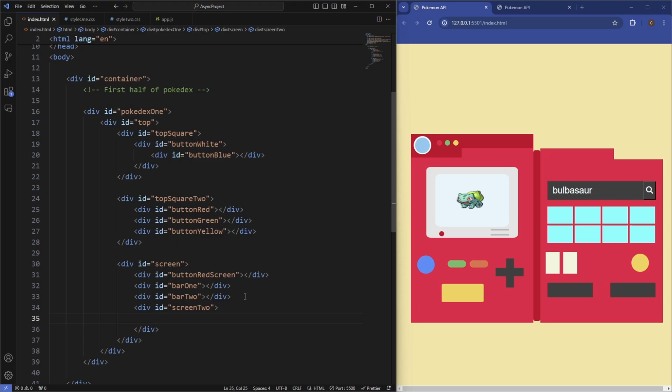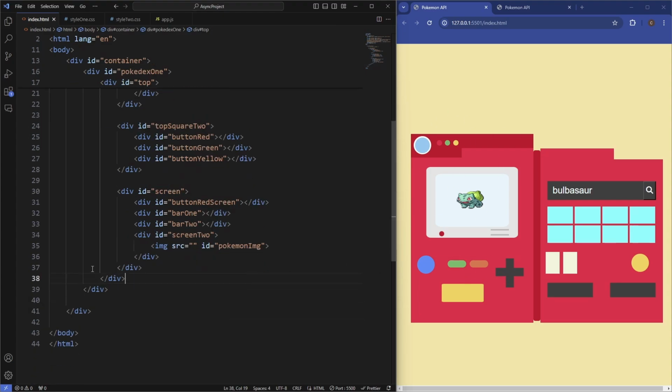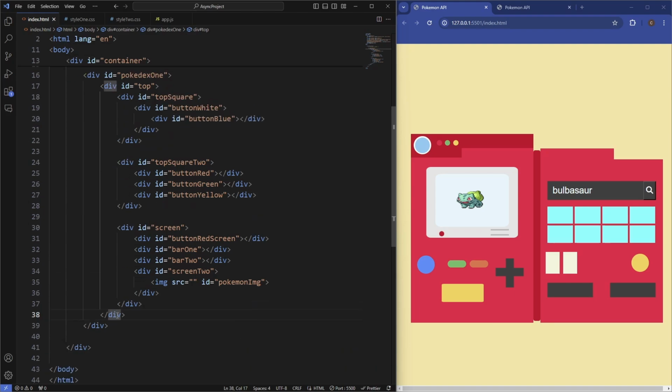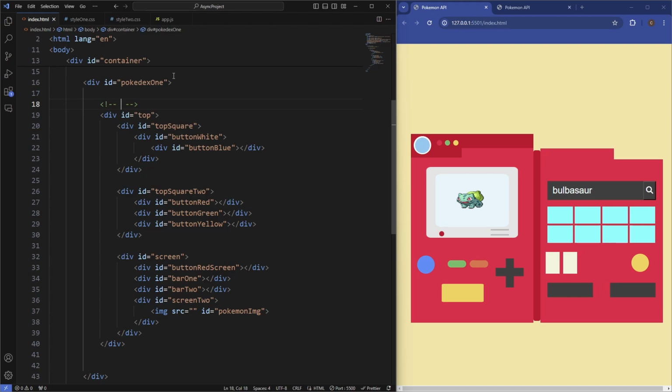Inside of that we'll have an image tag. We'll leave the source attribute empty at the moment. We'll work on that in a bit. We'll just give this an ID of Pokemon image. Don't need the alt. So that's the top section of the first half. Let's now build the bottom section. So underneath the div of top, we'll go underneath that. We'll just put a comment here as well. Top half.